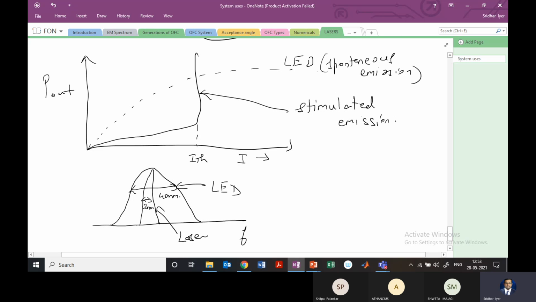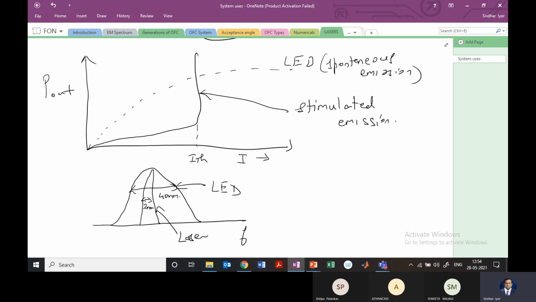Right? So obviously you will prefer the laser over the LED because the spectral width is much lesser, and because of that we can use this for longer distance. Right? So we have many advantages of the laser diode. As we just discussed, spectral width is less. The optical power that we will get is more. So overall the efficiency will be higher, but there are problems with the laser.